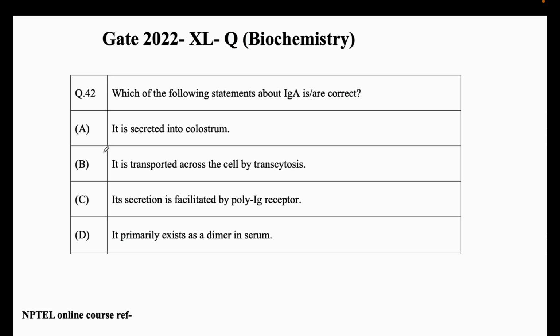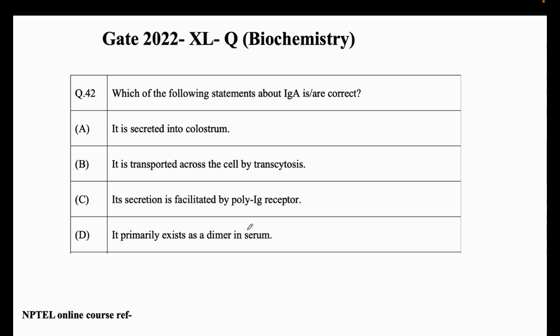Option A: it is secreted into colostrum. B: it is transported across the cell by transcytosis. C: its secretion is facilitated by poly-Ig receptor. And D: it primarily exists as a dimer in serum. Okay, so we are all familiar with different types of immunoglobulins, right?